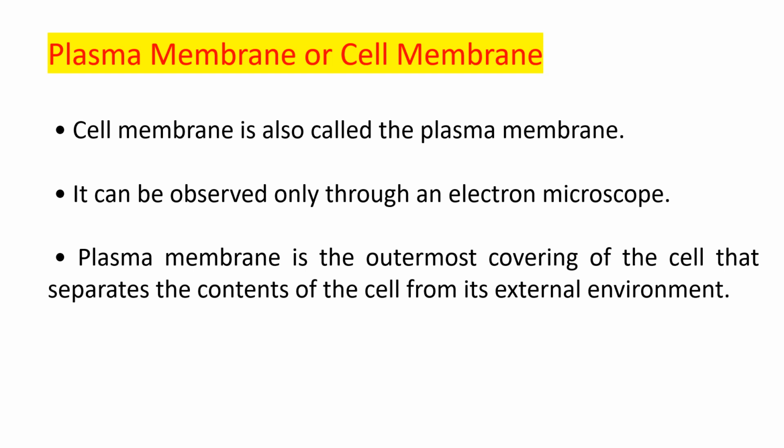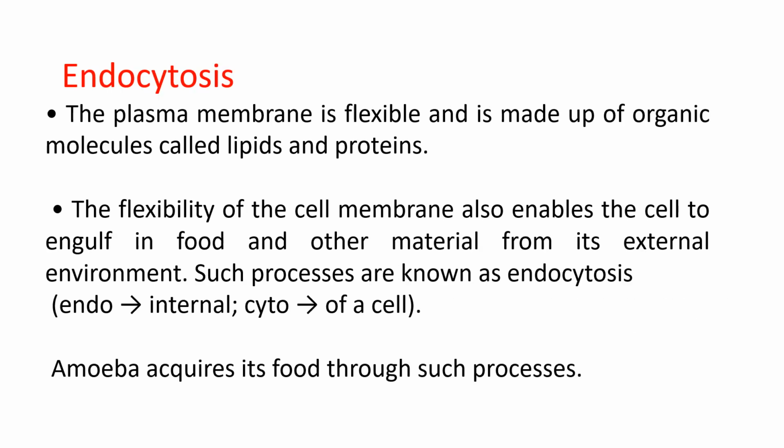Plasma membrane, or cell membrane. The cell membrane is also called the plasma membrane. It can be observed only through an electron microscope. The plasma membrane is the outermost covering of the cell that separates the contents of the cell from its external environment. Now let's discuss some processes related to the plasma membrane.